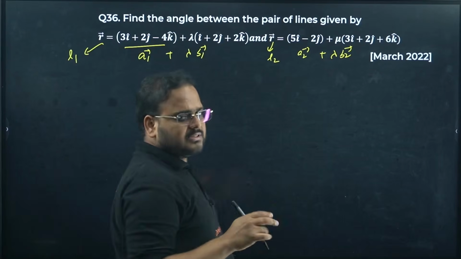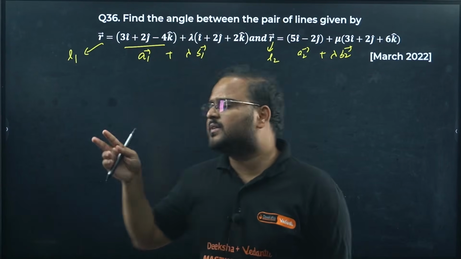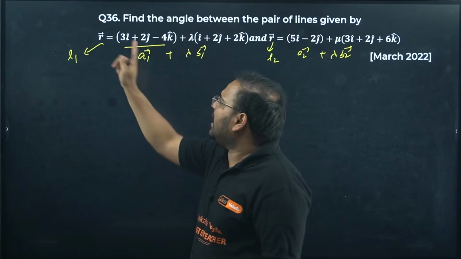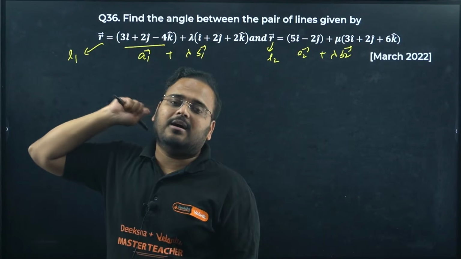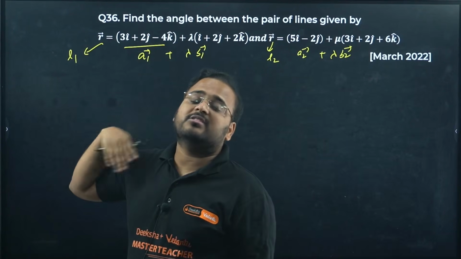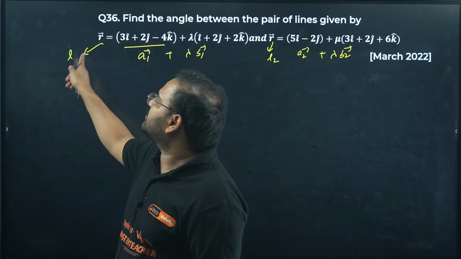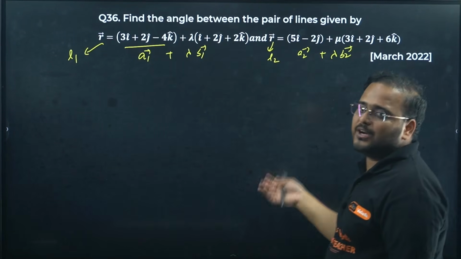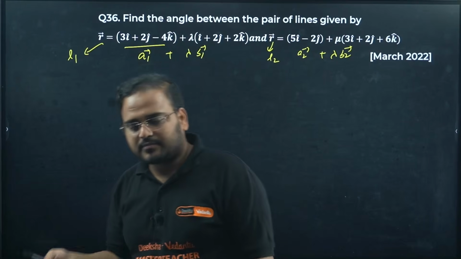r means, so somebody might think, sir, we have both as r, they are equal. No sir, no. r represents an unknown vector or general vector, arbitrary vector across the line L1. Same way, here also r represents a general or arbitrary vector across the line L2. Okay.